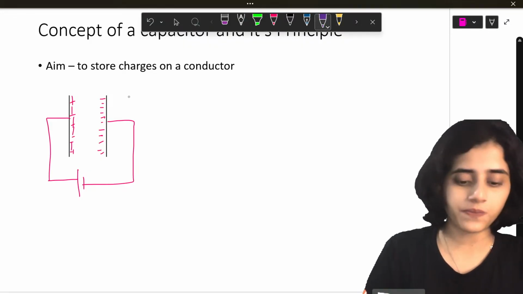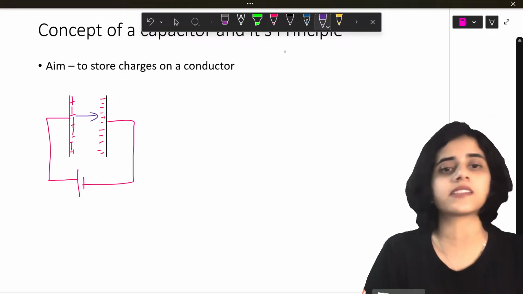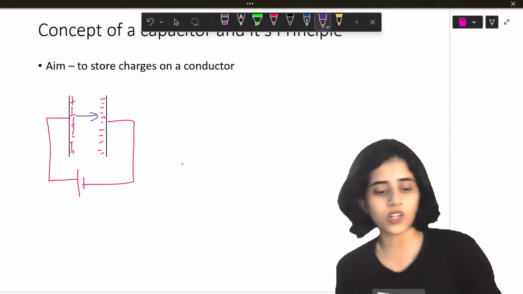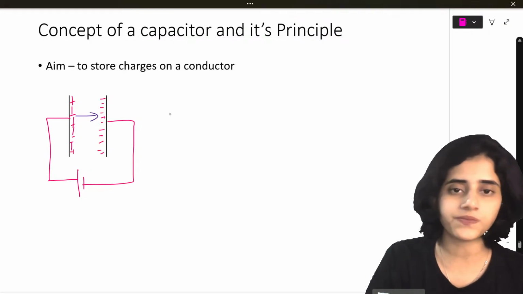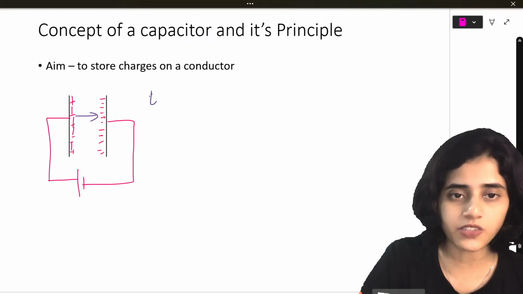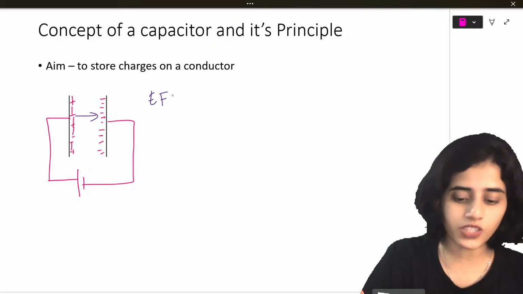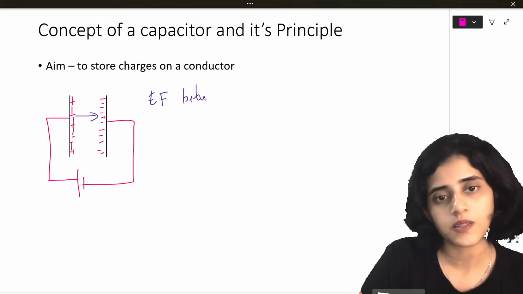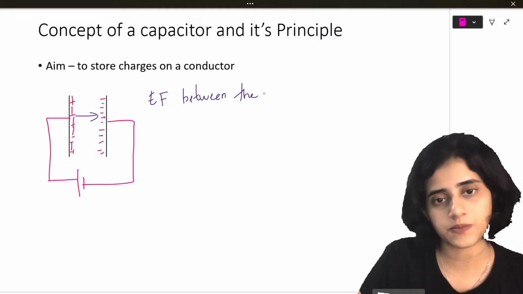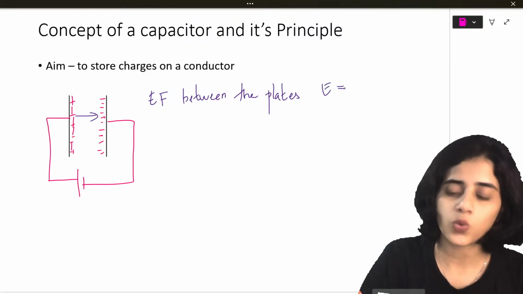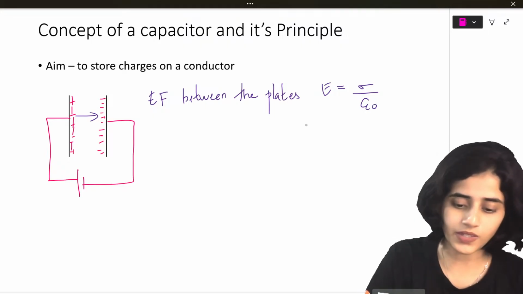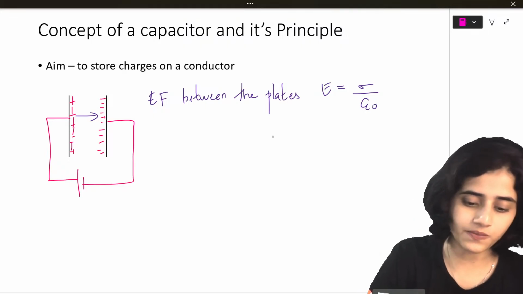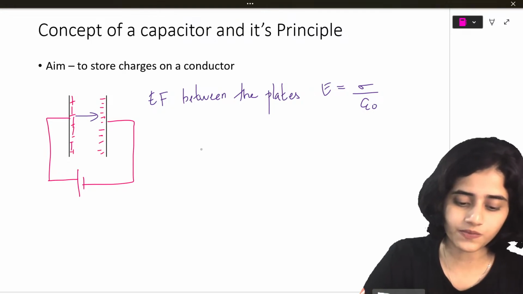And there will be an electric field inside the capacitor. Electric field will always flow from the positive to the negative. So the electric field between the plates, E, will be sigma by epsilon naught.